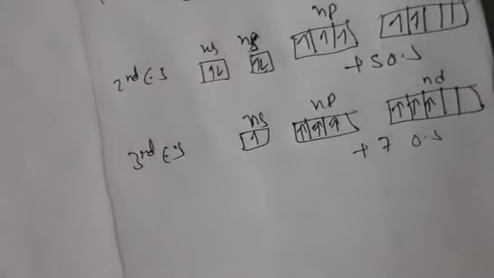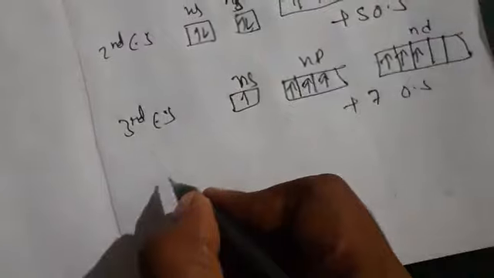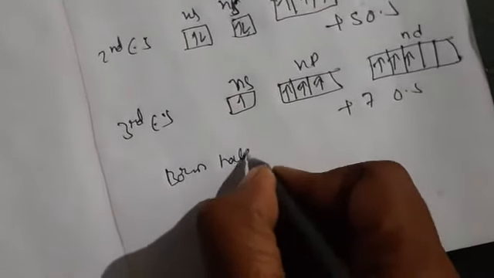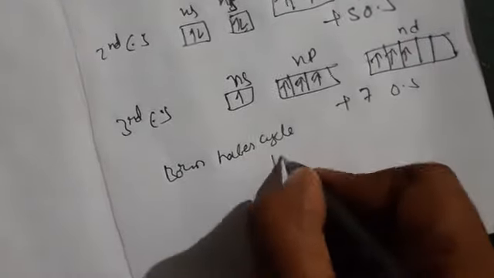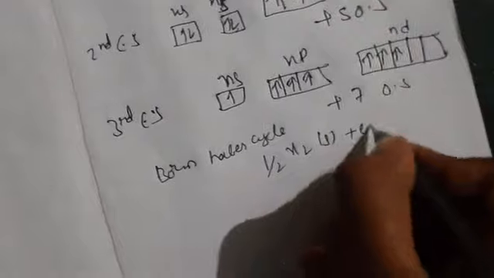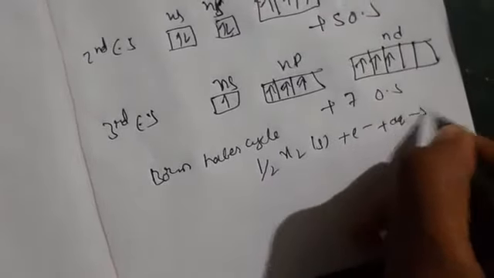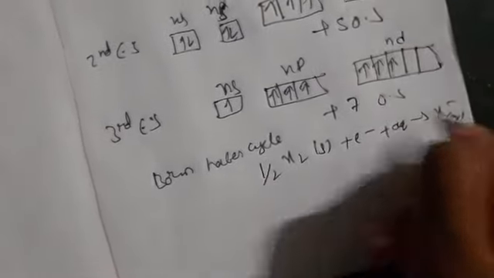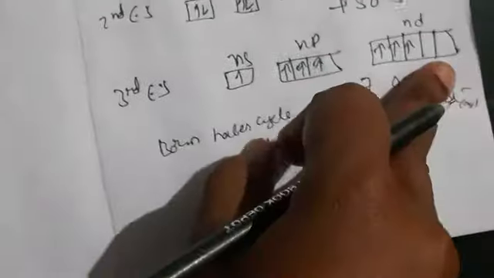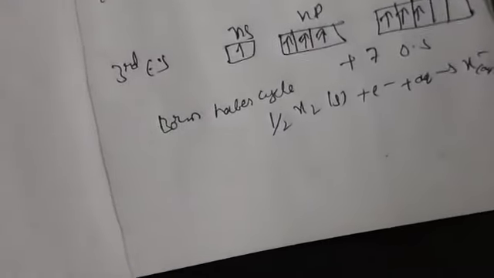According to the Born-Haber cycle, we have half X2 solid, electron, X minus in aqueous solution. In this we have enthalpy of fusion, enthalpy of bond dissociation, electron affinity, and enthalpy of hydration also.